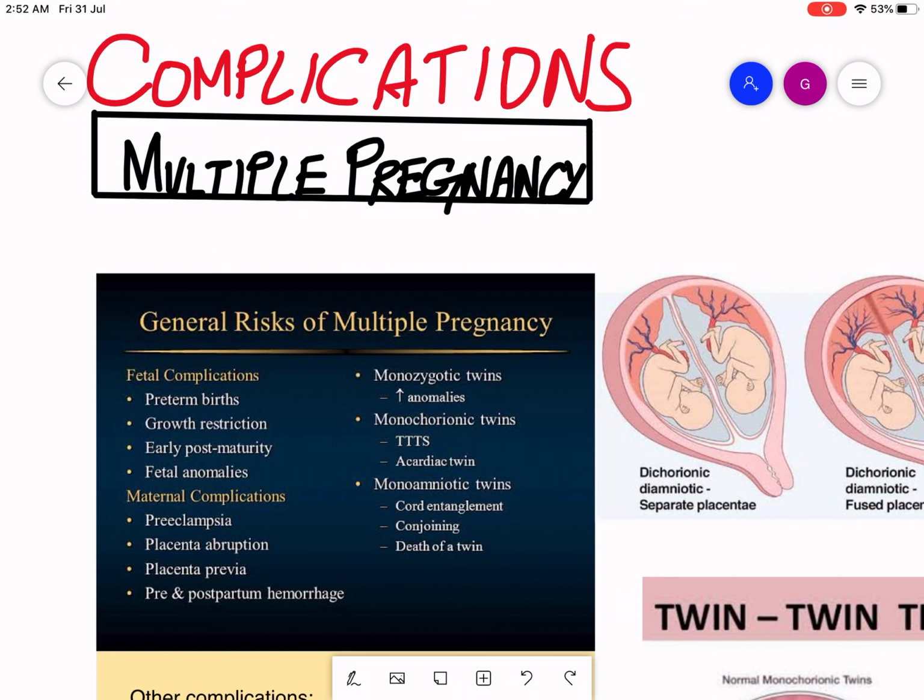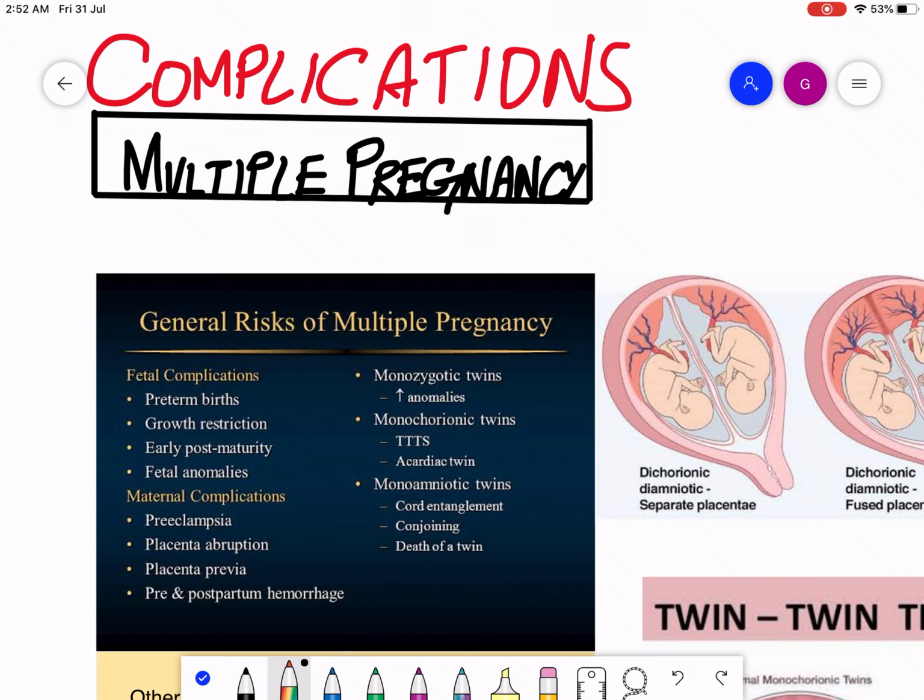So today we are going to study about the complications during multiple pregnancy. So here you guys can see that we have fetal complications and we have maternal complications. Fetal complications include preterm births, growth restriction, early post maturity, fetal anomalies. And maternal complications include preeclampsia, placental abruption, placenta previa, pre and postpartum hemorrhage.